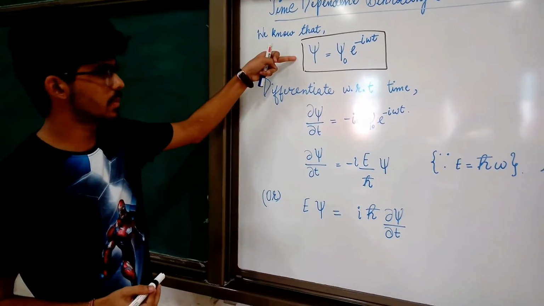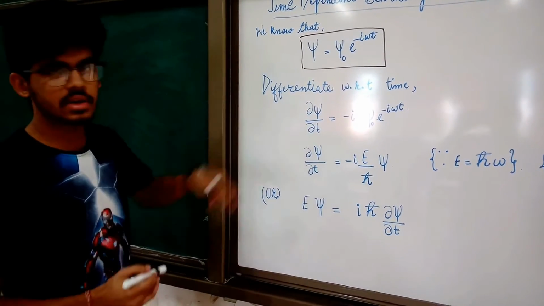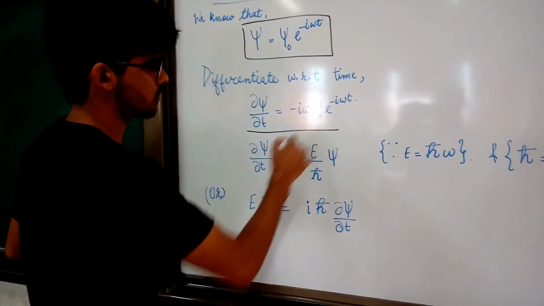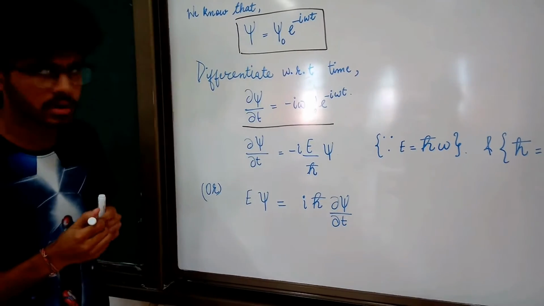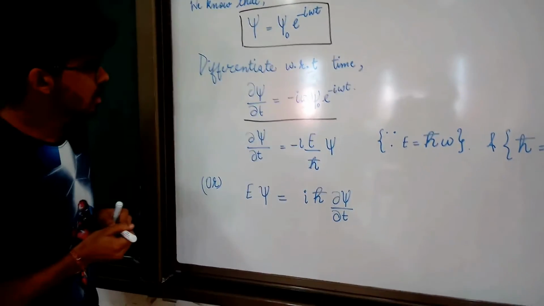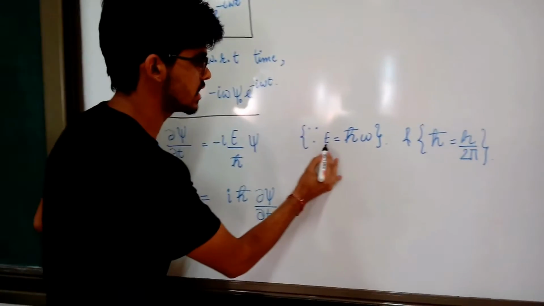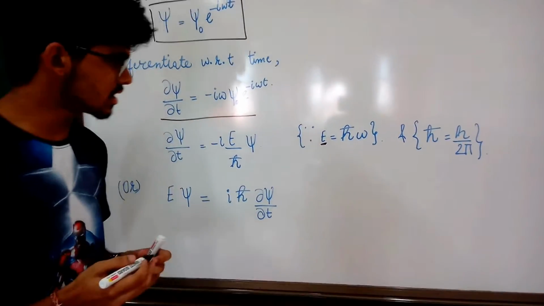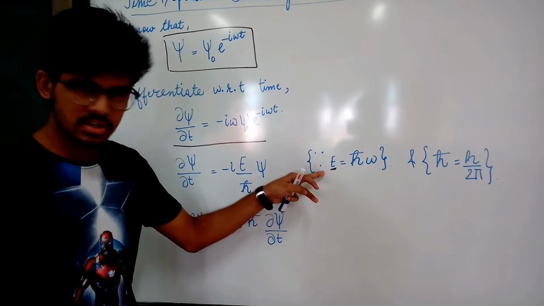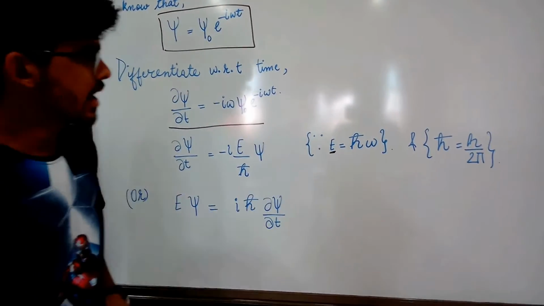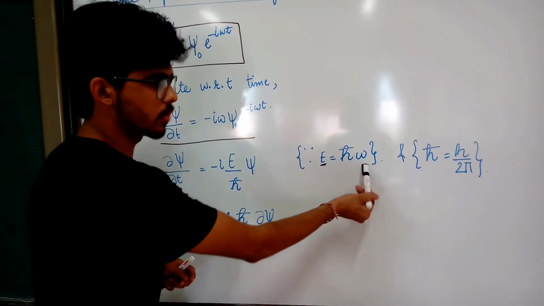Now we will differentiate it partially with respect to time and we will get the result d psi by dt equals to minus i omega psi naught e to the power minus i omega t. And now on the next part I would like to explain to you about this E. This E is nothing but the summation of kinetic energy and potential energy. It's total energy and it's equivalent to h bar into omega.